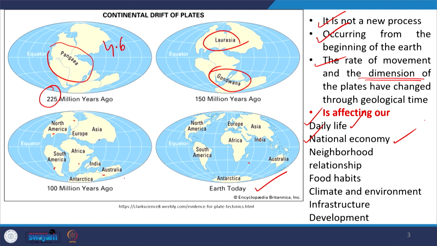So, it affects our national economy. That is affecting our neighborhood relationship. Neighborhood relationship means the relation between two neighboring countries, like India and Pakistan, India and China. Had it not been hilly terrain, probably we would not have faced the type of problem that we are facing nowadays.